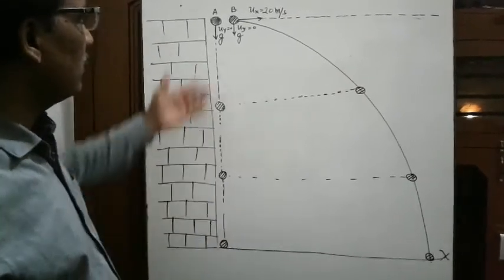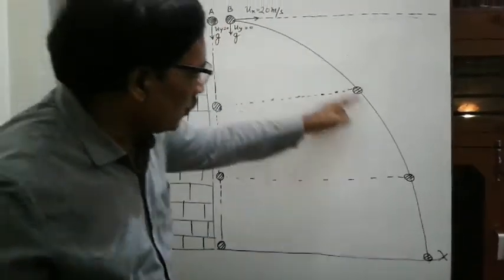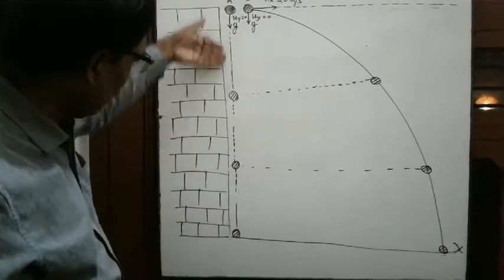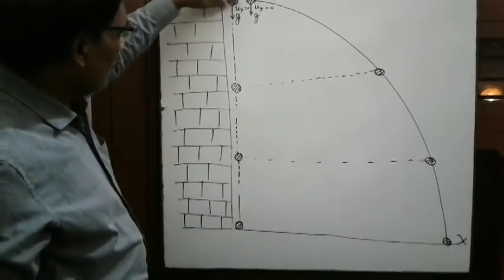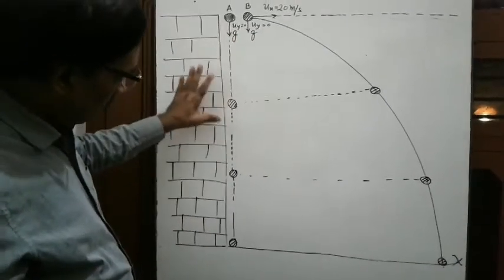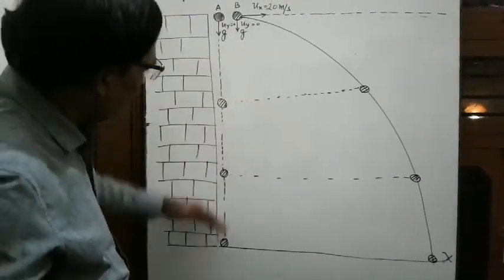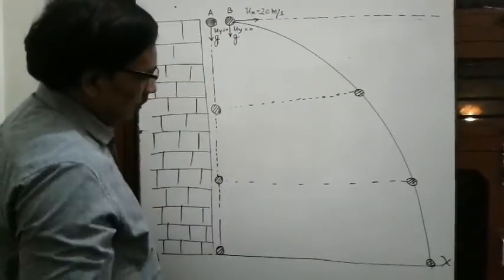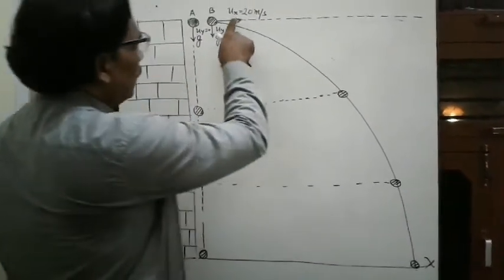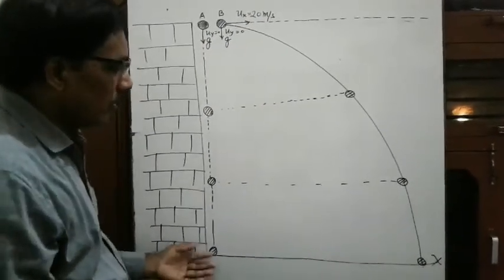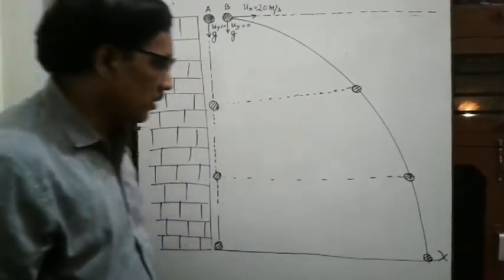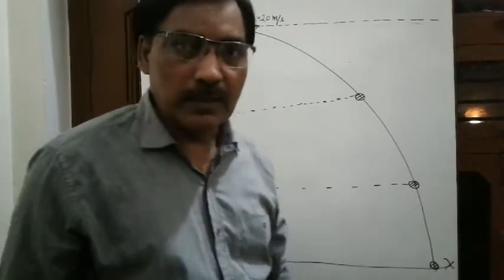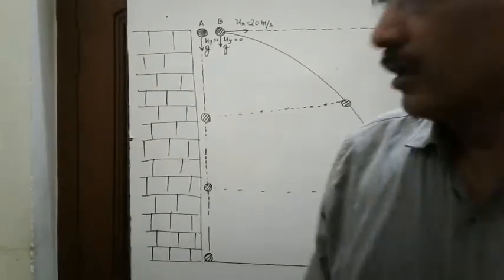The only difference is that one motion is two dimensional and the other is one dimensional, moving along a straight line. Here we have the same vertical height for the two balls. The two balls covered the same vertical height, but ball B was initially given 20 meter per second, so it also covers a horizontal distance. So both balls will hit the ground together, simultaneously.